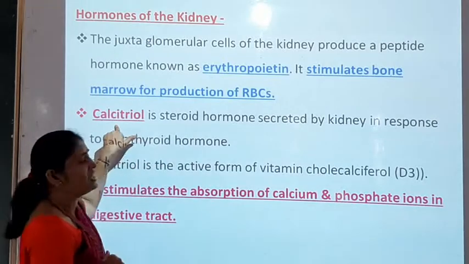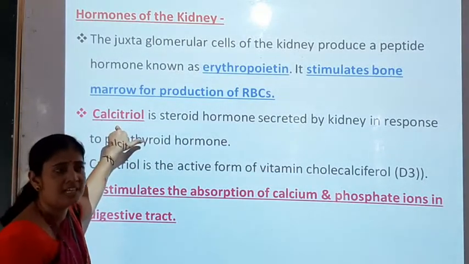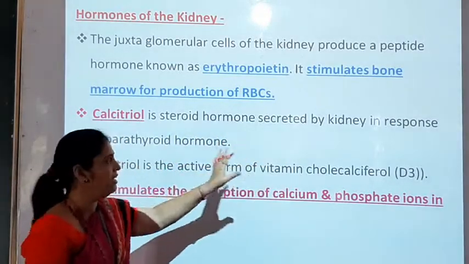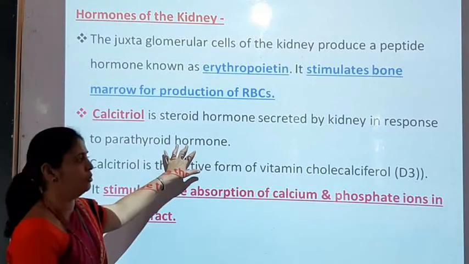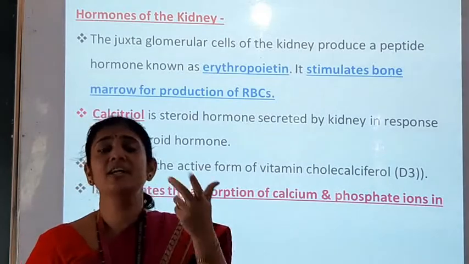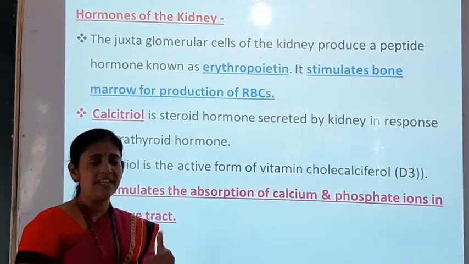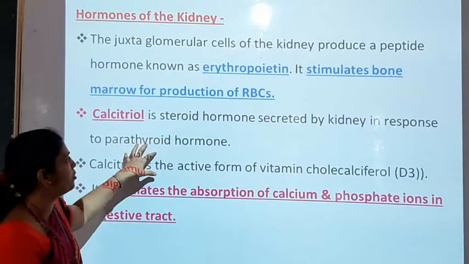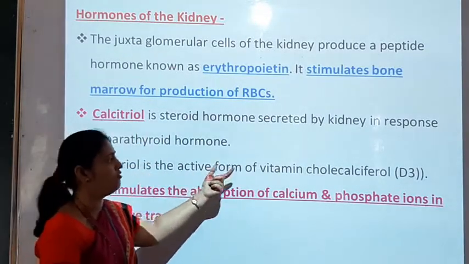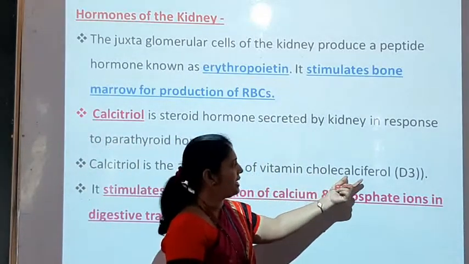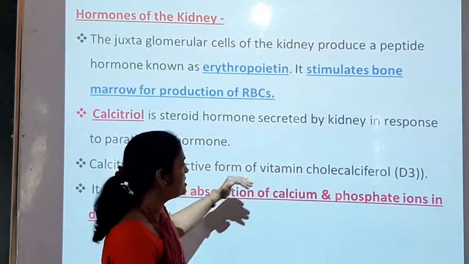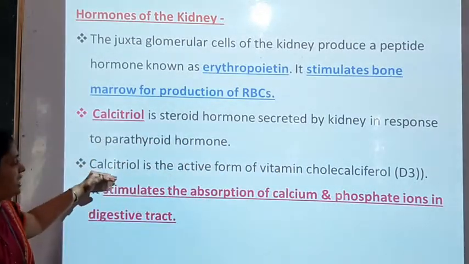Then calcitriol. This is the second hormone which is secreted by the kidney. This calcitriol is a steroid hormone which is secreted by the kidney in response to parathyroid hormone. Parathyroid hormone is secreted by our parathyroid glands, and in response to this parathormone, calcitriol is secreted by the kidney. This calcitriol is the active form of vitamin cholecalciferol D3.